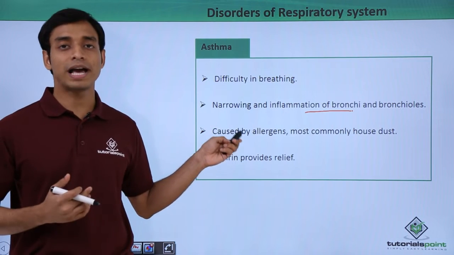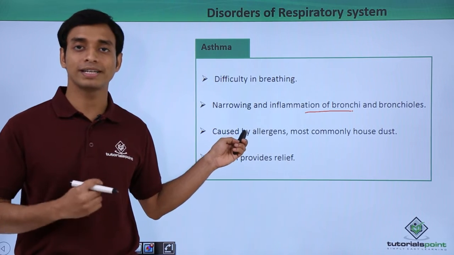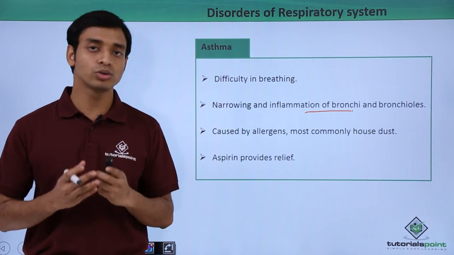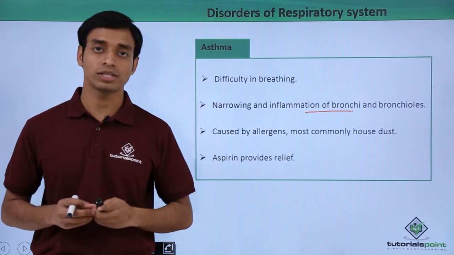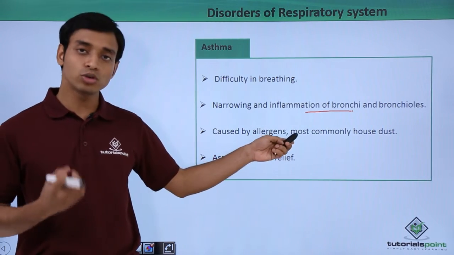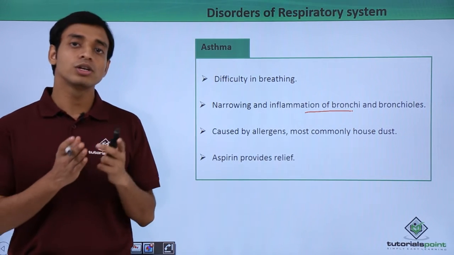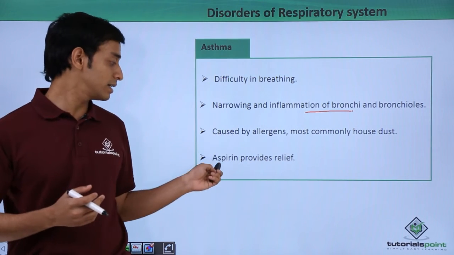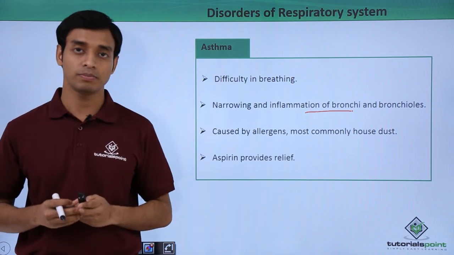These are mostly caused by allergens. Allergens are certain small molecules or small particles which cause allergy, and due to this allergy it causes inflammation of the bronchi and the bronchioles in the lungs. One of the most common allergens is house dust. Now, one of the most common drugs used is aspirin. Aspirin provides relief to these asthmatic patients.